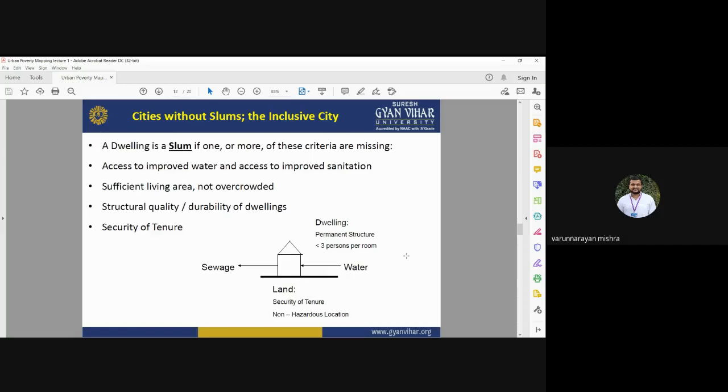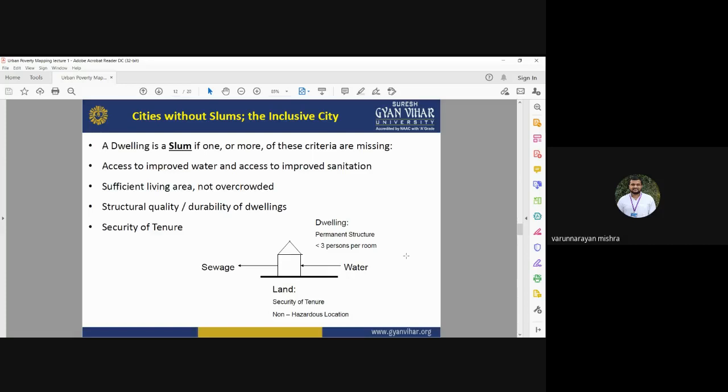Okay, so to identify whether an area is a slum or not, you need to check these criteria: access to improved water, access to improved sanitation, availability of sufficient living area, durability of the dwellings and structural quality, and security of tenure.